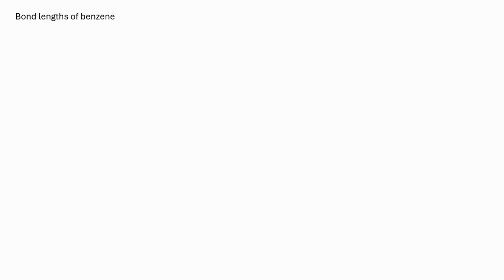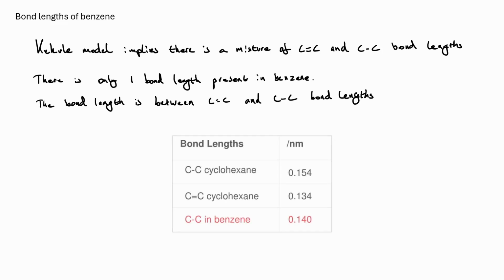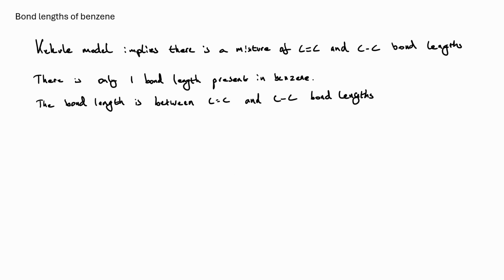The final reason as to why the Kekule model is worse than the delocalized model is to do with the bond lengths present in benzene. Now, the Kekule model implies that benzene is a mixture of carbon double bonds and carbon single bonds. But when we go to measure the bond lengths of benzene, there is only one bond length present, and that bond length is between carbon double bonds and carbon single bonds. And so, once more, reality of things contradicts what the Kekule model should be implying.